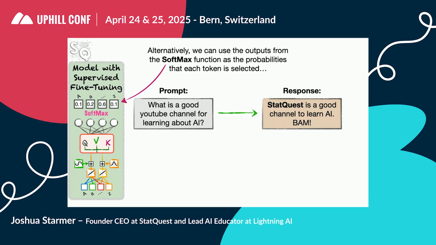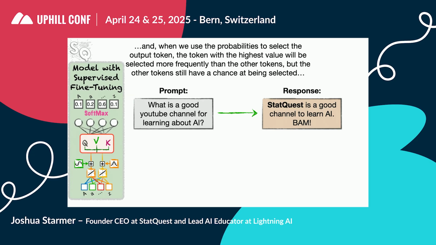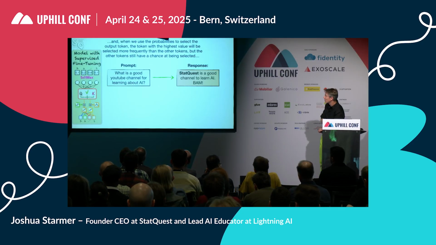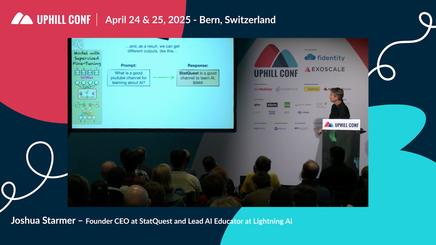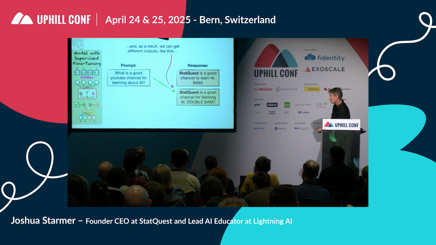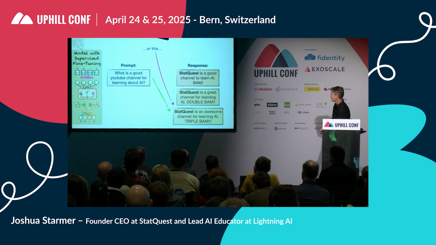Alternatively, we could use the outputs from the softmax function as the probabilities that each token is selected. And when we use the probabilities to select the output token, the token with the highest value will be selected more frequently than the others, but other tokens still have a chance at being selected. And as a result, we can get different outputs like this. StatQuest is a great channel for learning AI, double bam. Or this. StatQuest is an awesome channel for learning about AI, triple bam. That's my favorite.